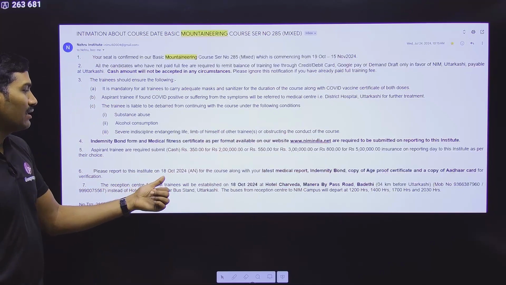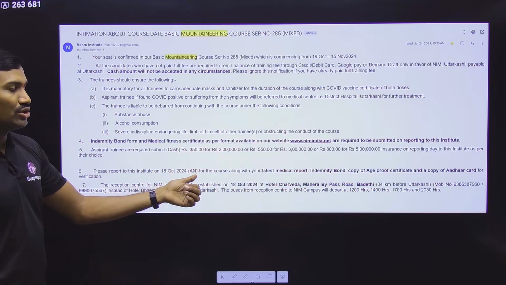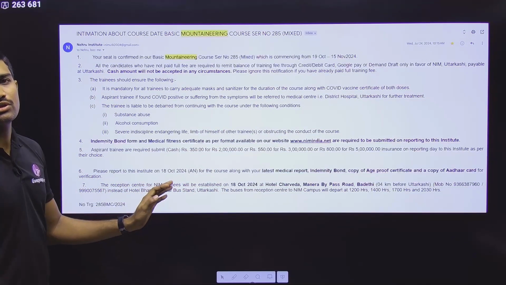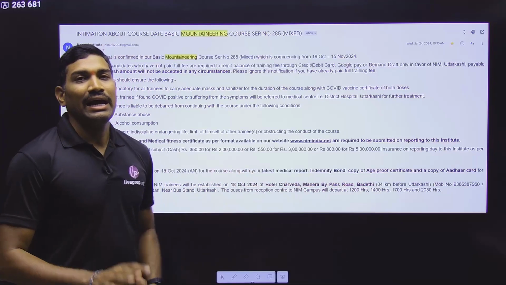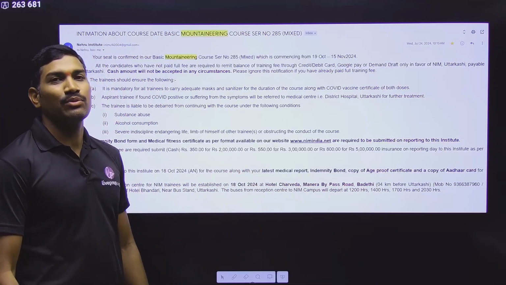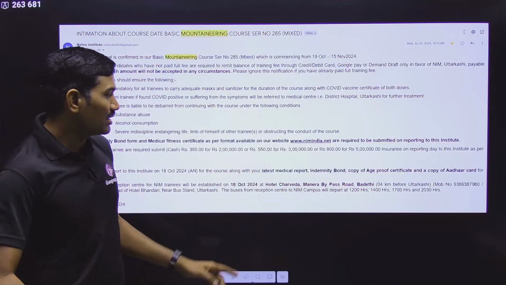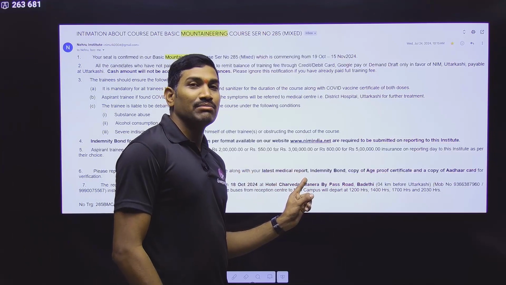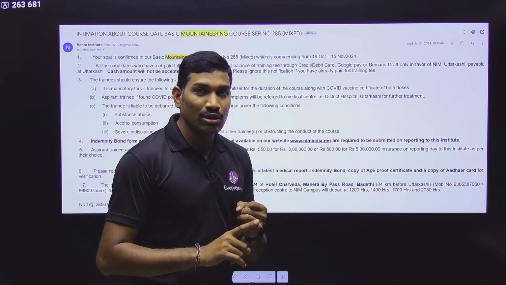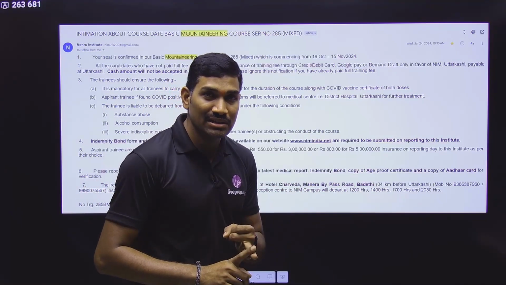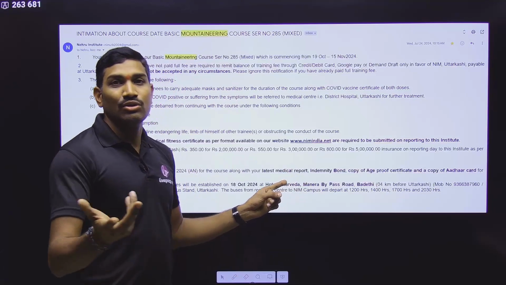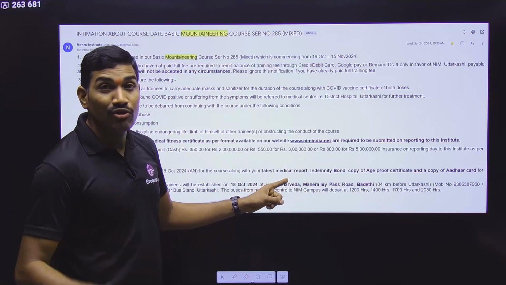Okay, next one. You need to report to the institute on so and so date at so and so time. They will give you this. When you are coming for this reporting, you need to bring some certificates. What are the things they are asking? Latest medical report. Already I told you, under the download sections, you are getting that medical certificate, and you need to make it ready. That one, the original you need.